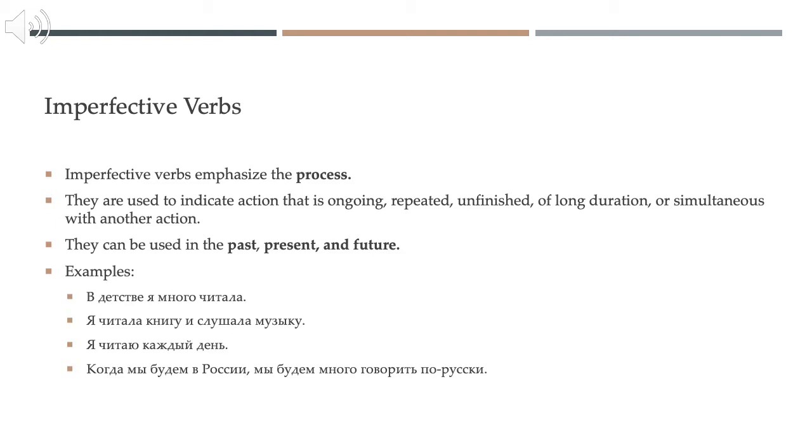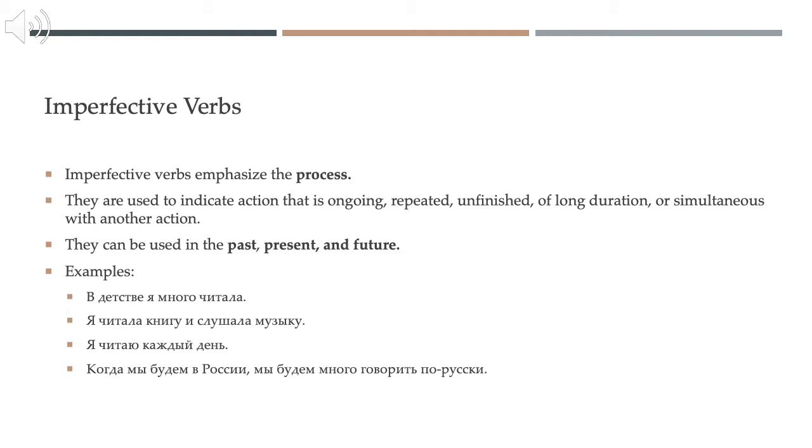Some examples could be: В детстве я много читала. In childhood, or as a child, I read a lot. And we use an imperfective here in the past because we have this ongoing and repeated action. I used to read a lot. I over and over again read a lot, or you could think of it as this action of long duration, but we're looking at a process here.